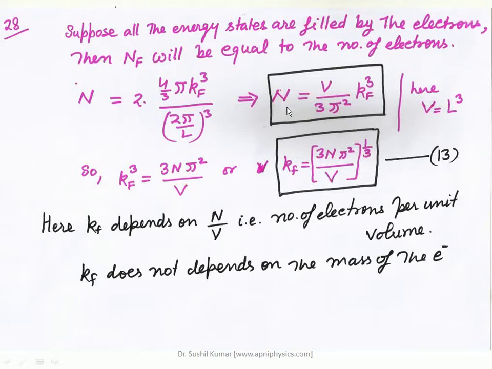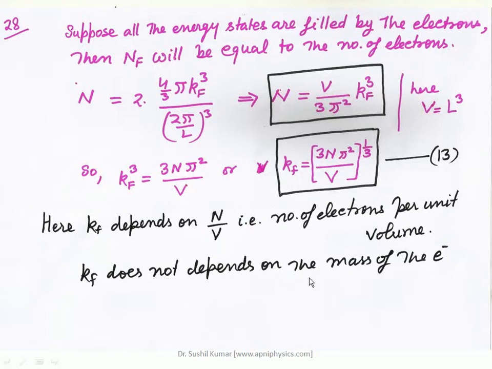So here we have found the total number of electrons, represented by capital N, in terms of V and kF, and kF again in terms of N and V. One can say that kF depends only on the ratio of the number of electrons and the volume, that is, the number of electrons per unit volume.